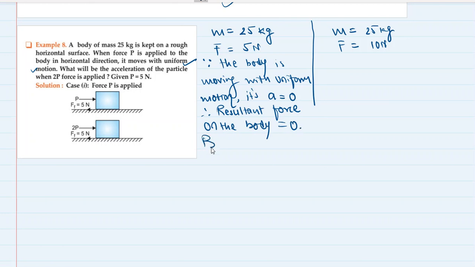Why? Because there are two forces acting on the body.